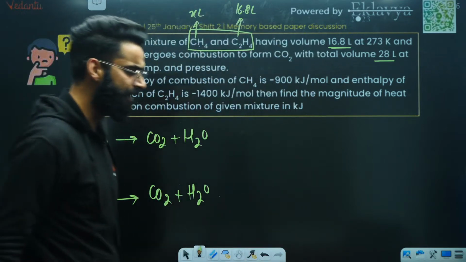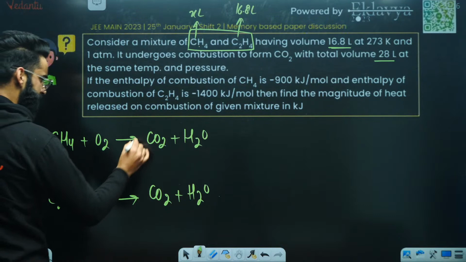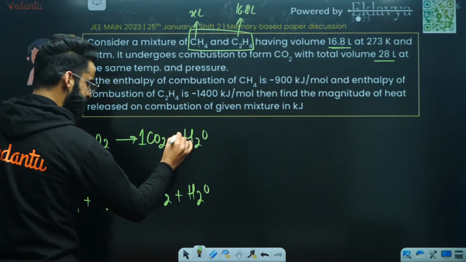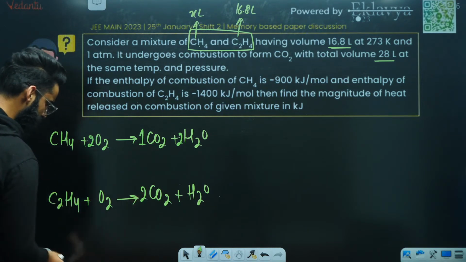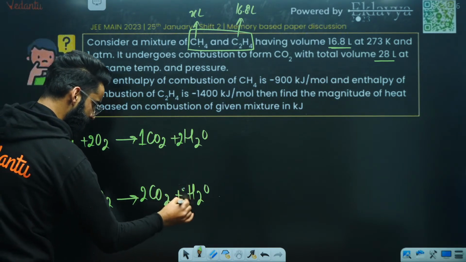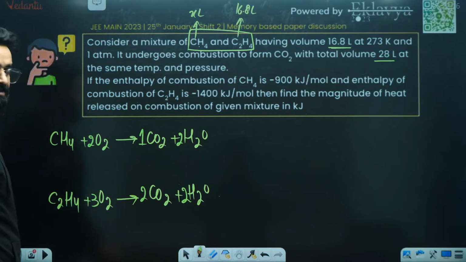Let's try to balance these reactions. Have a look, people. See, let's call this as 1, let's call this as 2, this is going to be 2 as well, right? If this is 2, make it 2. If this is 4, make it 2 times, right? And this is going to be 3 times. So you have balanced the reactions.